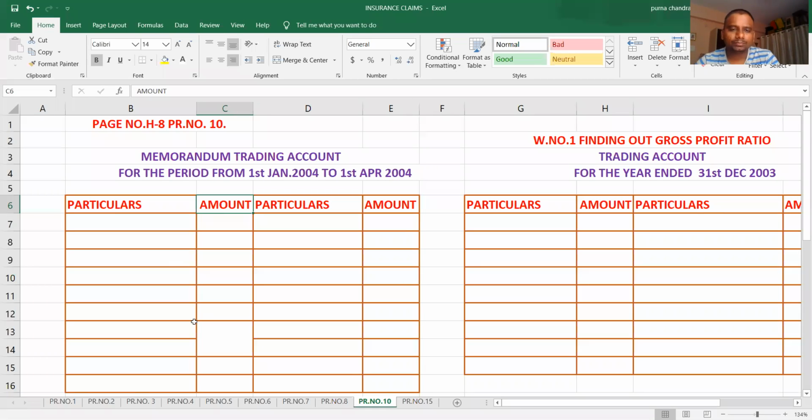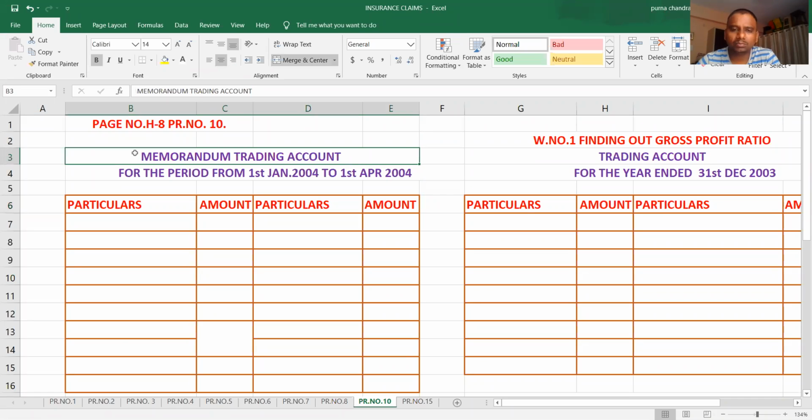Memorandum trading account for the period from 1st January 2004 to 1st April 2004. We have only 9 minutes left, so please try to complete it.